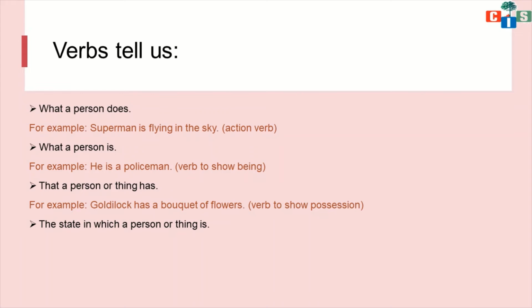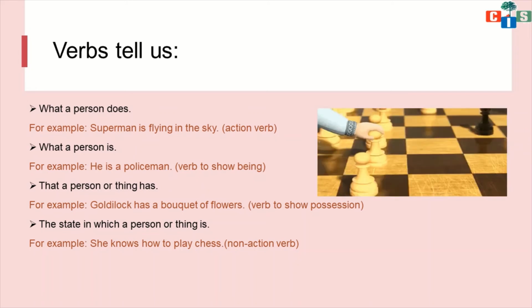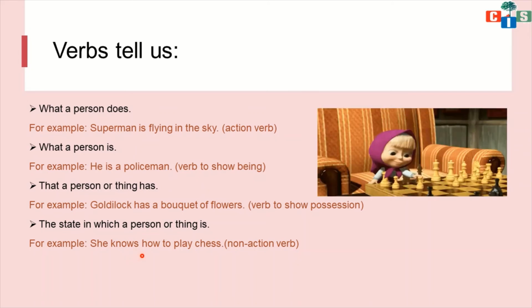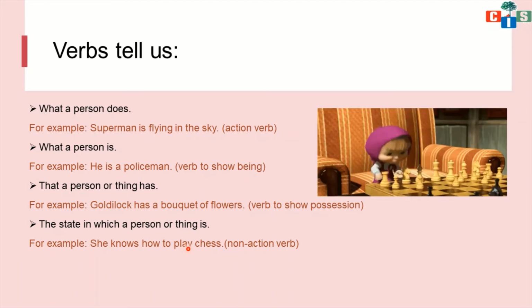What else can a verb tell us? The state or condition in which a person or thing is. For example, she knows how to play chess. Here you have to pay attention, scholars. Play chess, the word play is an action word, right? But at present this action is not going on, right?